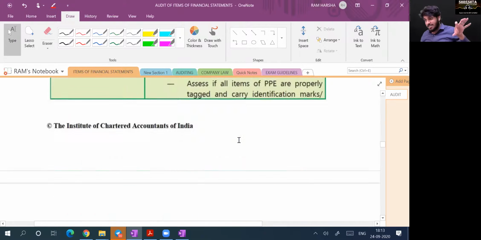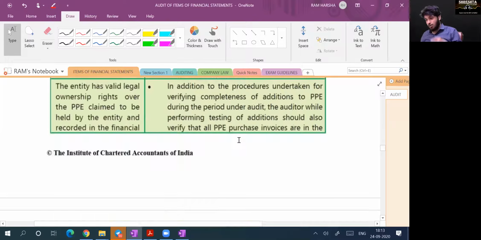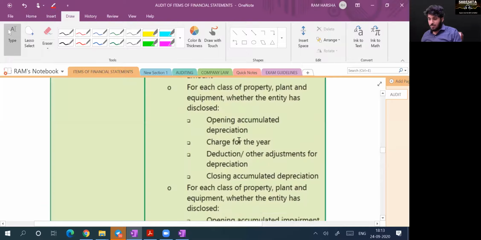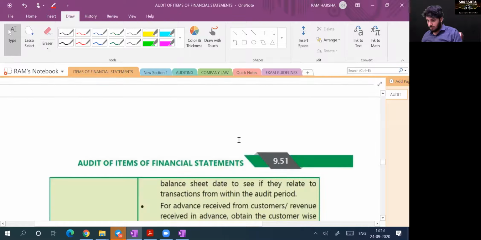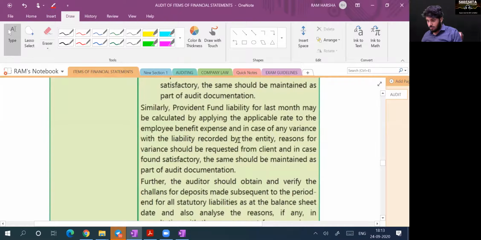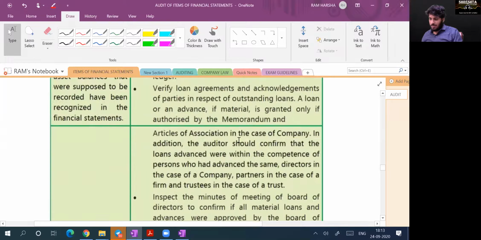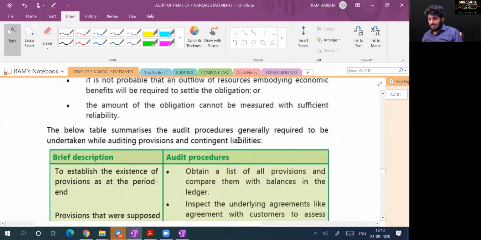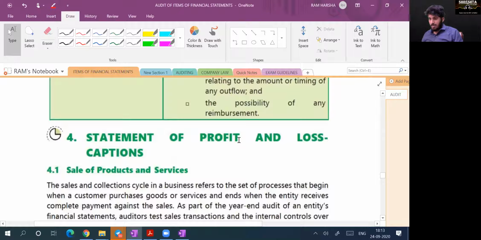So until now, what we discussed is the concept of verification. Now we are discussing actually how to verify sales, how to verify purchases, how to verify expenses, how to verify employee benefit expenses, all that. At a glance, I'll tell, okay, it's not detailed, because in detailed explanation also it's difficult. Statement of profit and loss account, how to verify that.